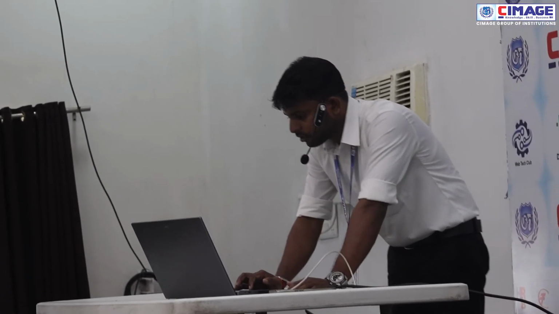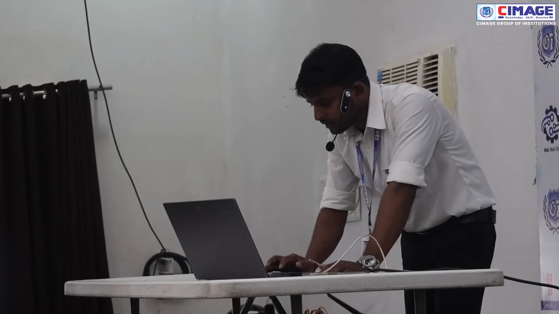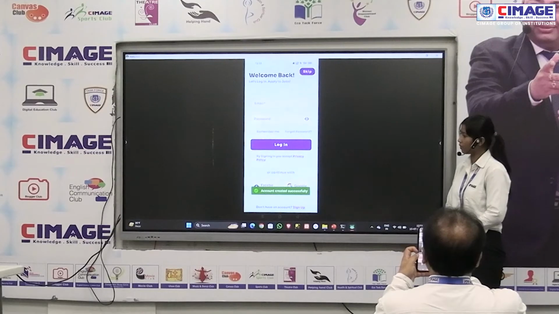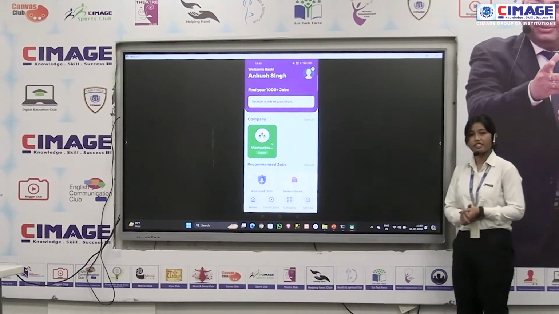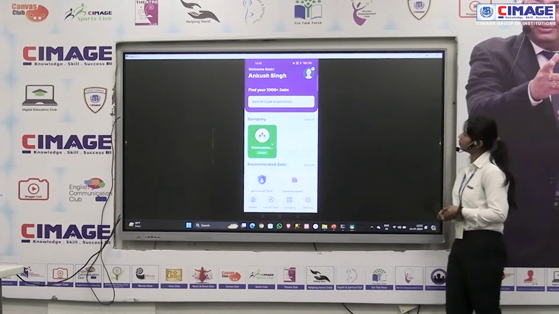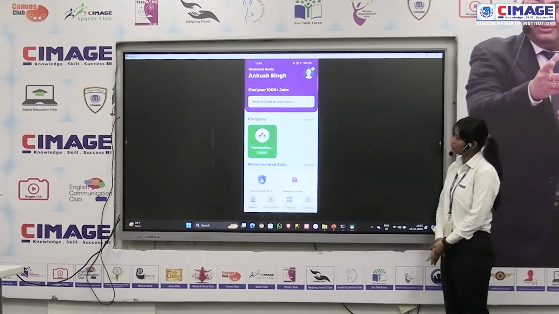Before clicking on register, first check the privacy policy and then register, and log in with the same email and password. Login and sign up is successfully done. So here is the home screen of our app, Career Compass.